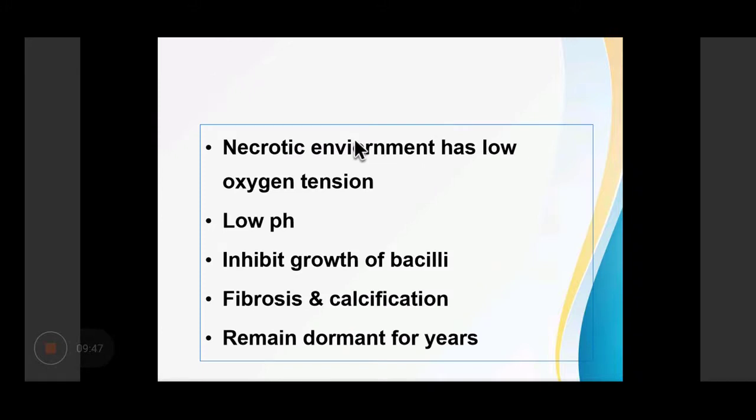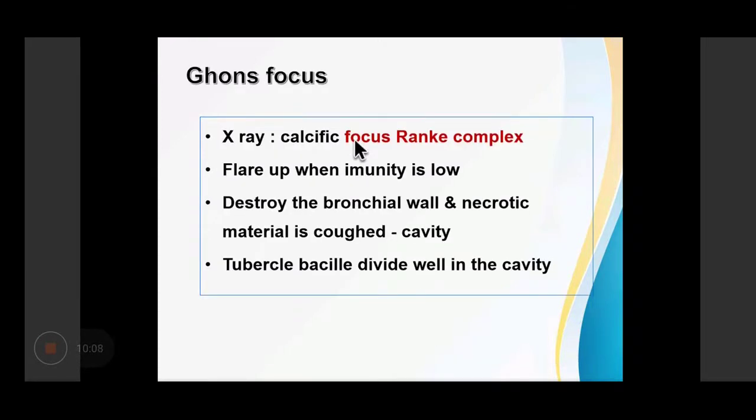Now, this Ghon's focus has a necrotic environment, has low oxygen tension, and it has low pH, which inhibits the growth of the bacilli. Okay, and this lesion may heal by fibrosis and calcification, or the bacilli may remain dormant for many years. Now on X-ray, the focus appears as a calcific focus and it is known as a Ranke complex.